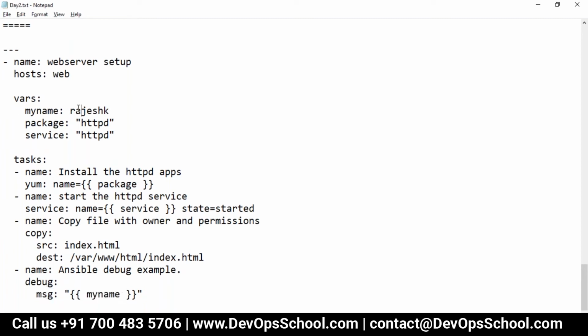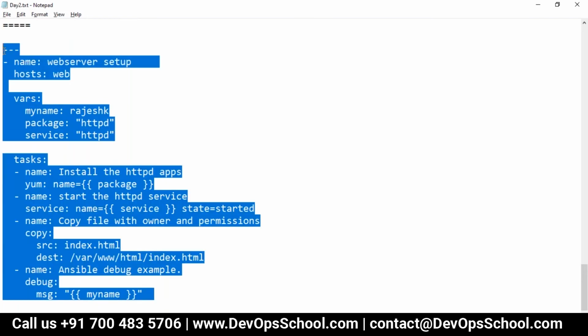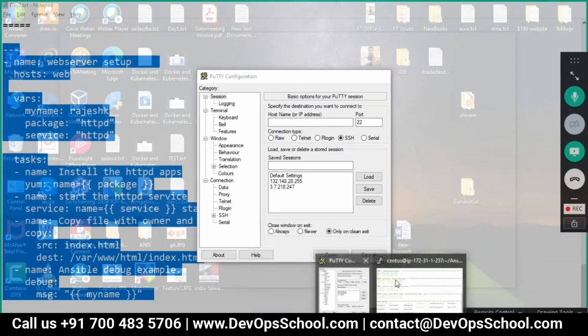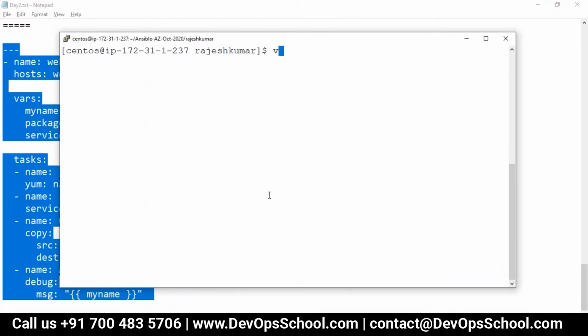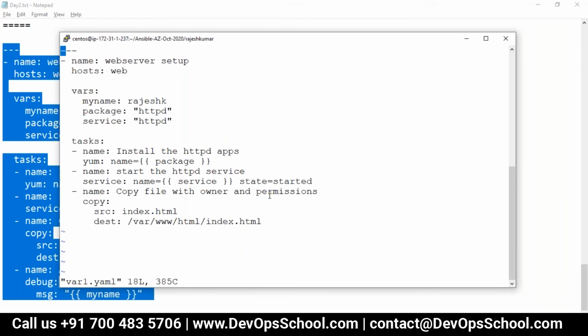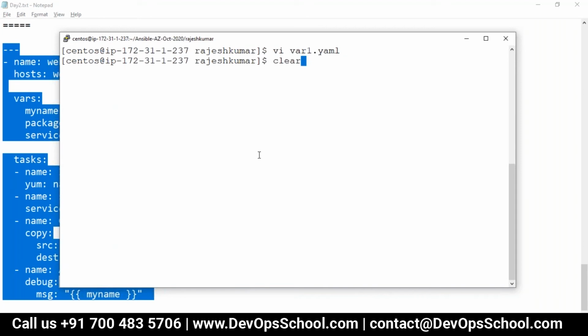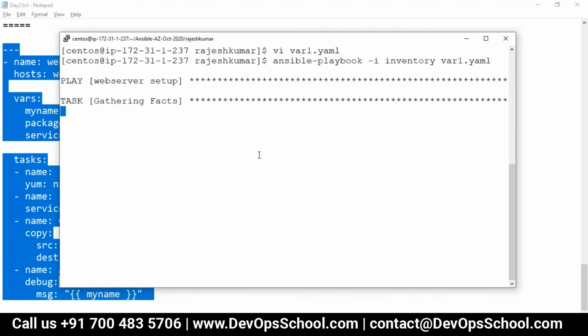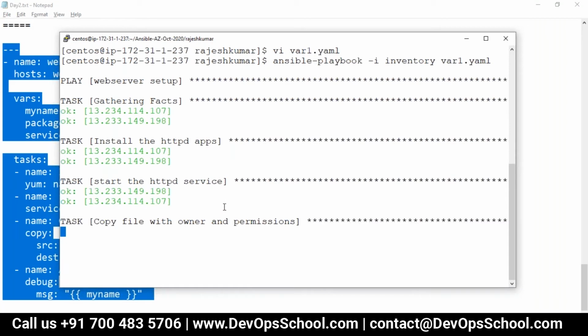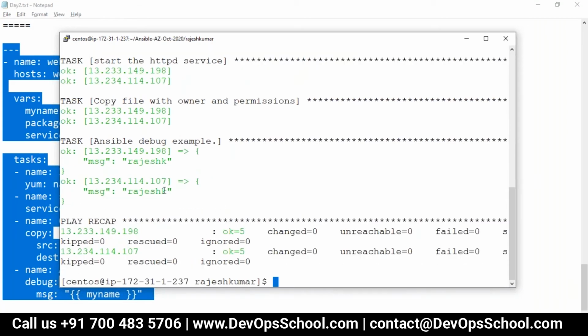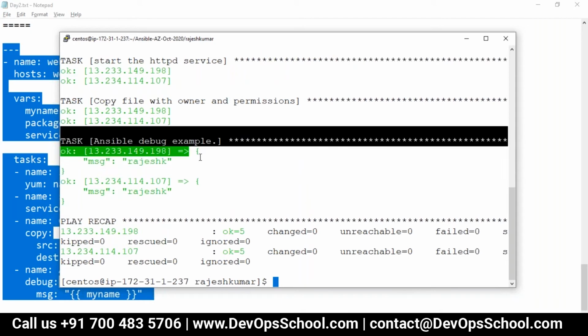So here, vars: my name, I want to print my name, Rajesh K. Okay, so I modify this a little bit, vi var1.yaml, save it, done. Here it is, and let's check whether the printing is happening or not. And here if you see, the print has happened, debug module.